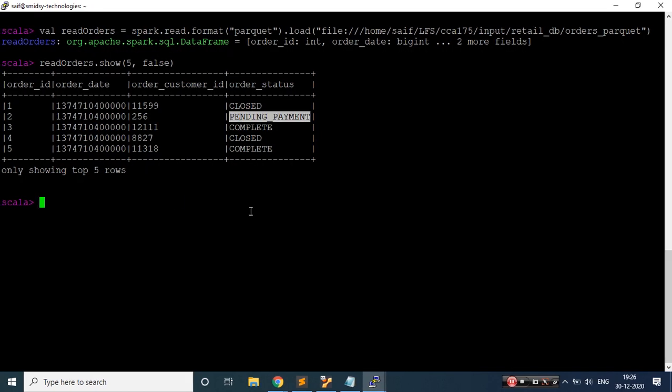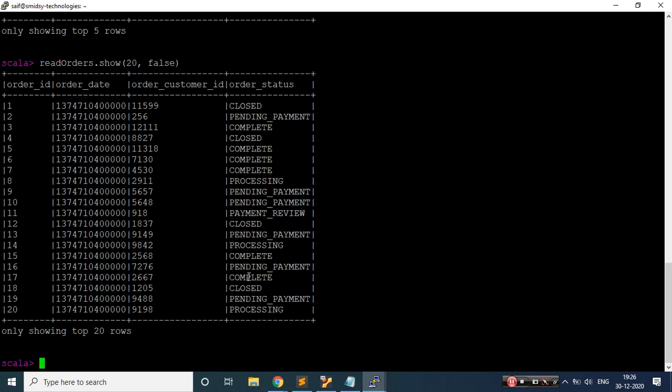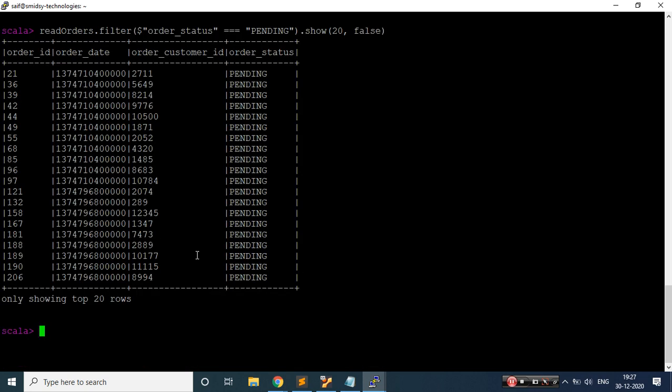I'm not able to find it over here, so let me take, let's say, 20 records. Yeah, okay. Can we see pending payment? Okay, we do have pending payment. So let me try to write a filter clause over here itself. If the scenario is what I have written, then it should have that data. So what is the column name? The column name is nothing but your order status, and what we want is pending data. Let me clear the screen and hit enter. Okay, we do have that.